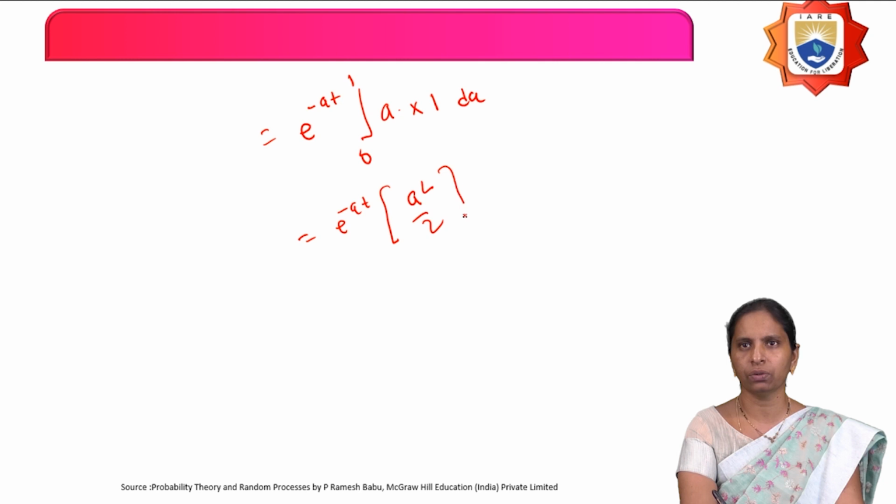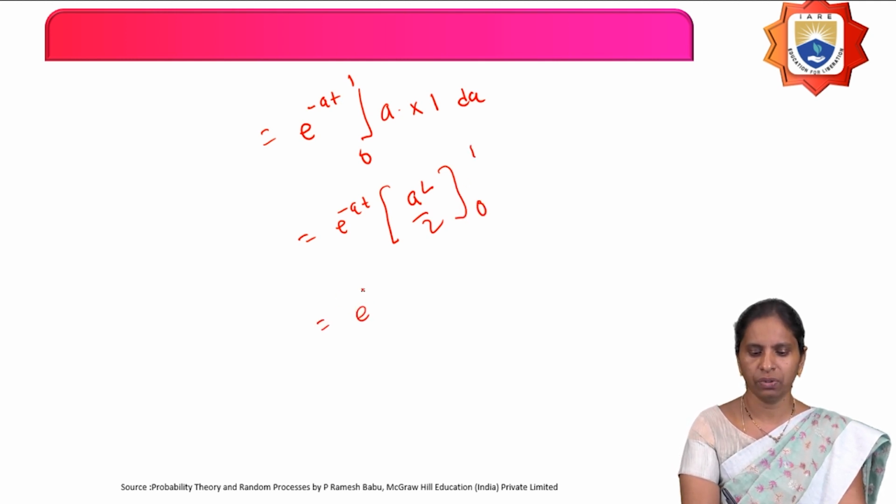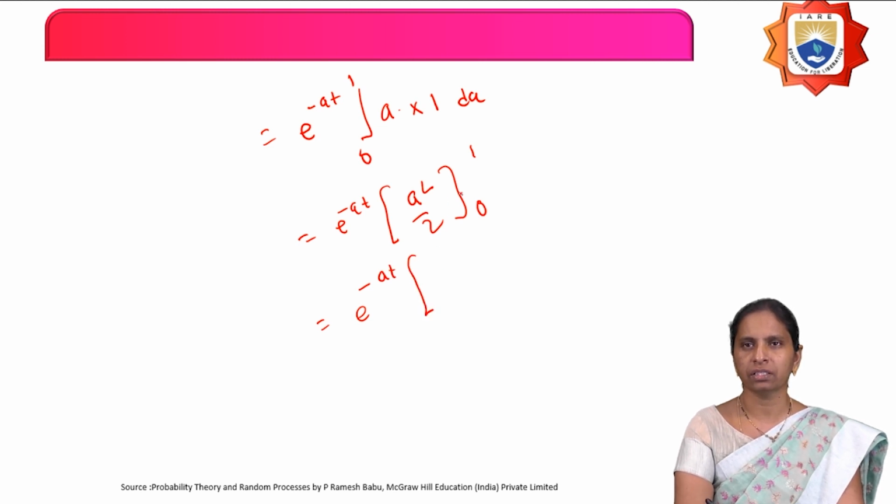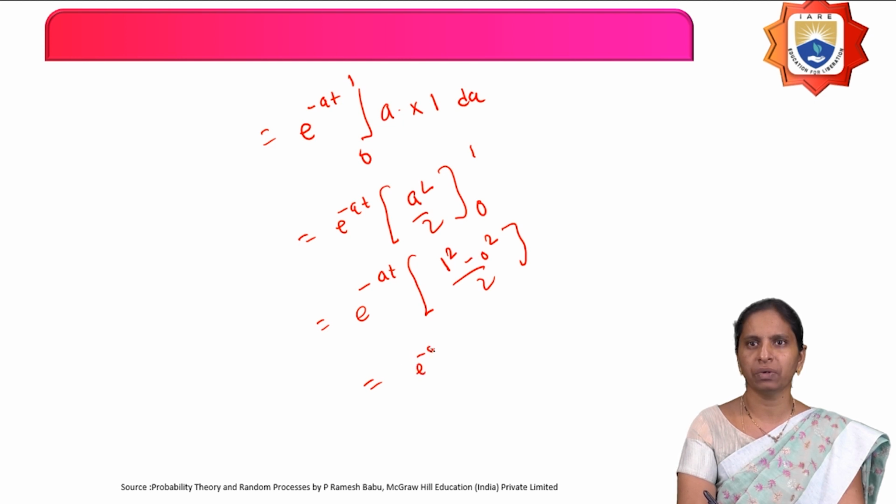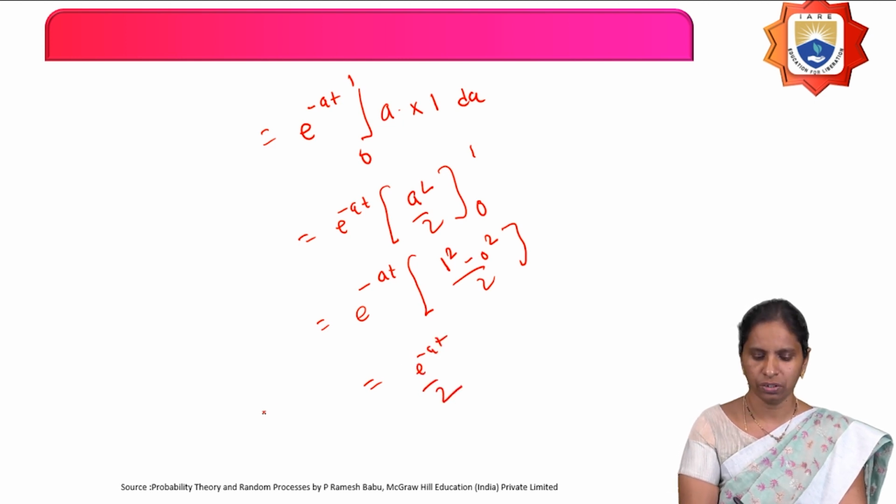And the range of A is from 0 to 1. Therefore, e power minus at into, substituting the upper and lower limits, 1 square minus 0 square by 2, which is nothing but 1 by 2. So we get e power minus at by 2. Therefore, this is the mean of the random process x of t.